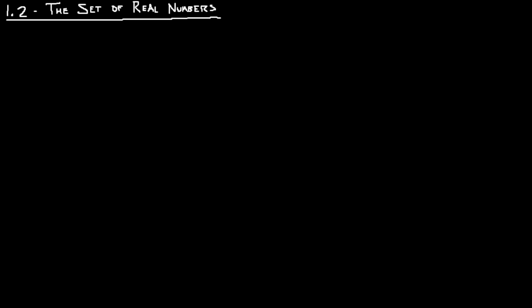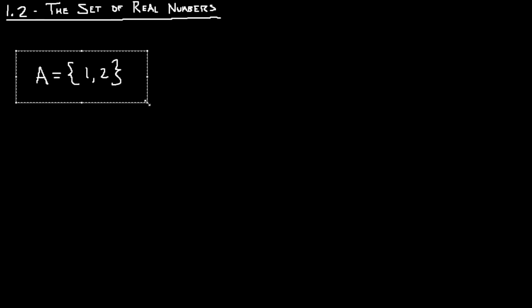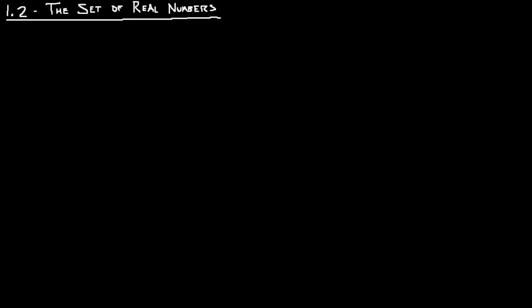In this lecture, we'll be looking at the set of real numbers. So the set of real numbers has a special symbol associated to it. Earlier we called sets A, and we said there were some numbers in there. For the real numbers, we have a special name or symbol, and it's basically a bolded capital R. It looks like this. So that's the set of real numbers.